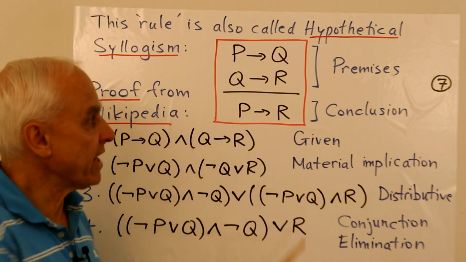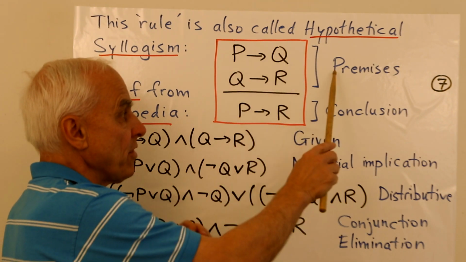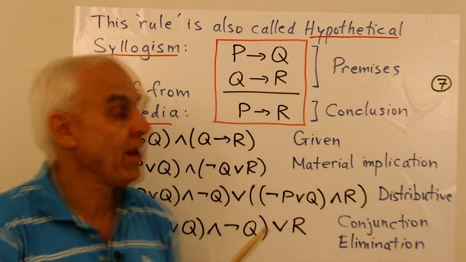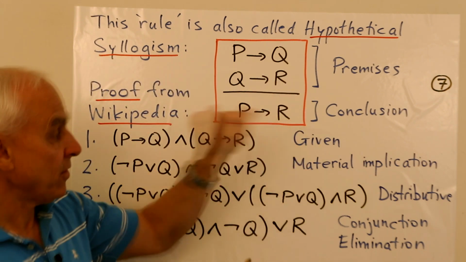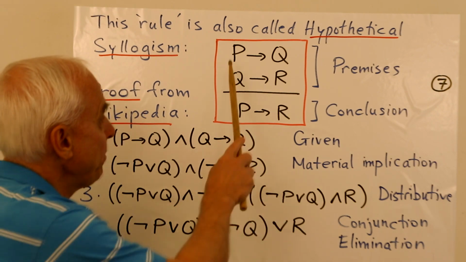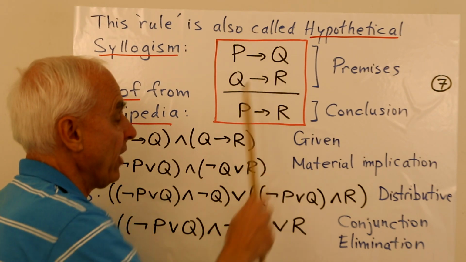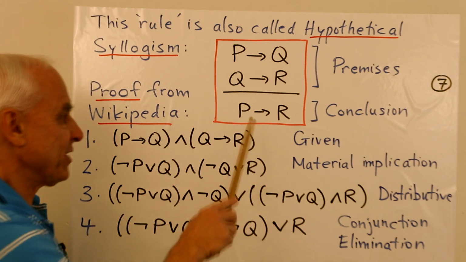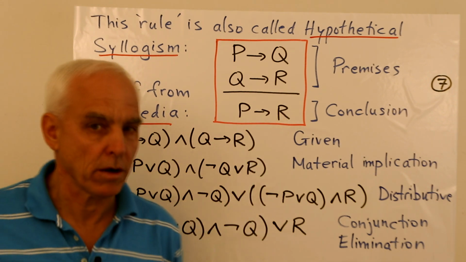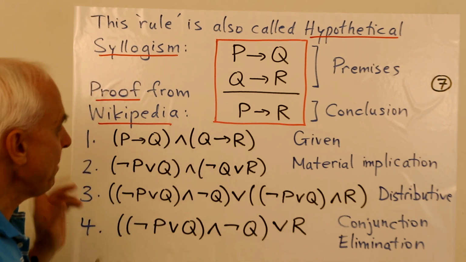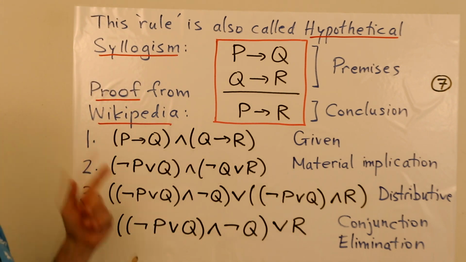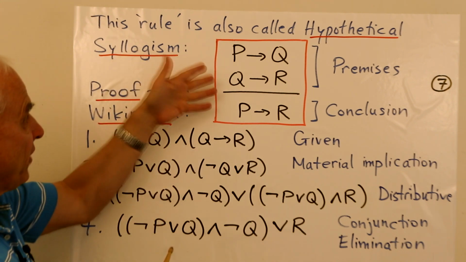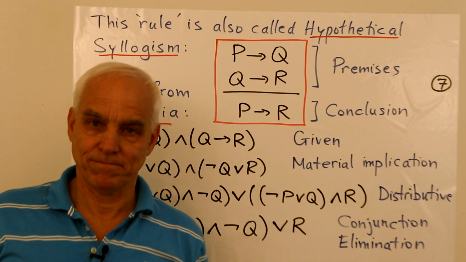The interpretation is that these statements on top of the bar are the premises. So we're supposed to assume the truth of those and conclude the conclusion. So P implies Q and Q implies R. If we assume those two things, then hopefully we can conclude that P implies R. So let me give you the proof from Wikipedia, which you can check. So this is the proof that's found there of this hypothetical syllogism.